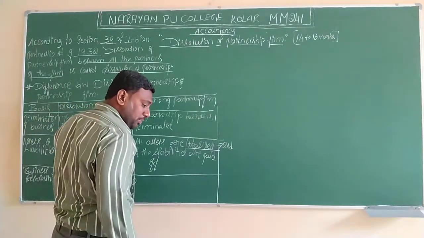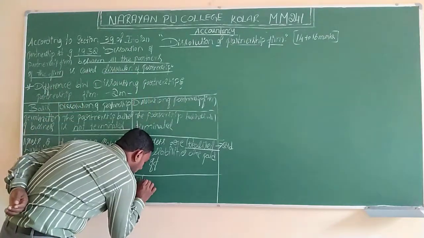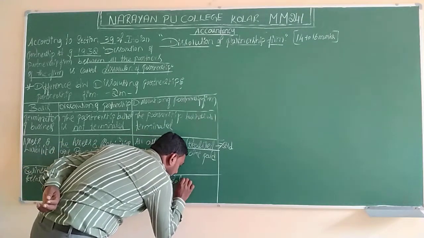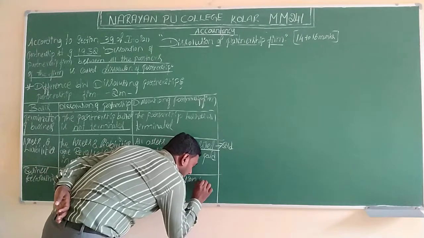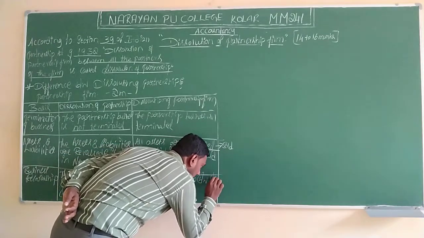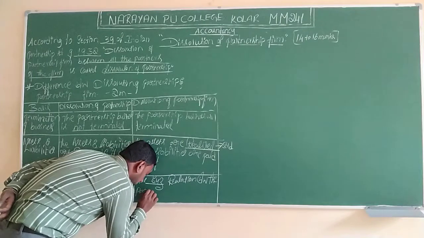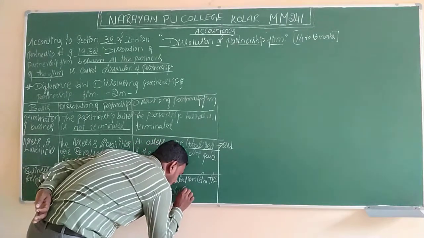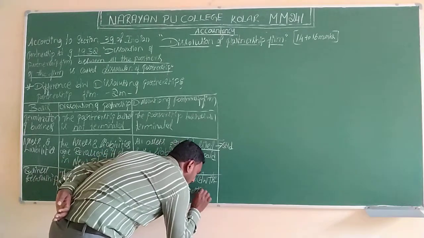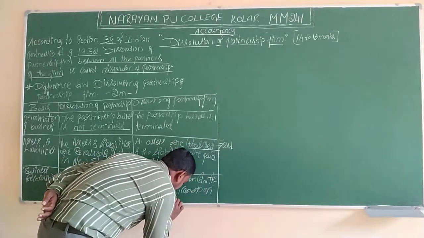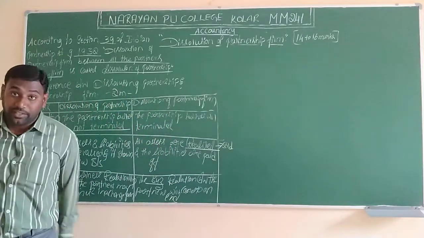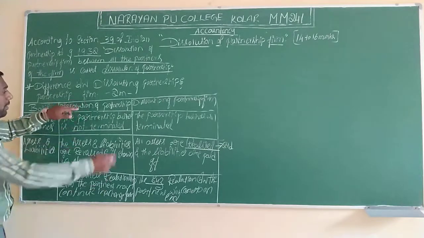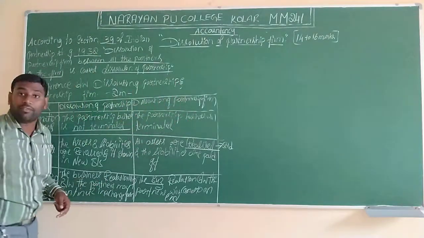But in case of dissolution of partnership firm, the business relationship between the partners will come to an end. This is the third difference, what the relationship will be in case of dissolution of partnership and dissolution of partnership firm.